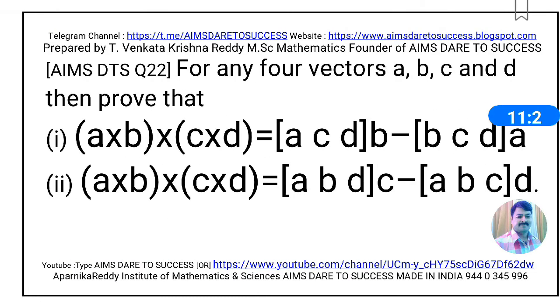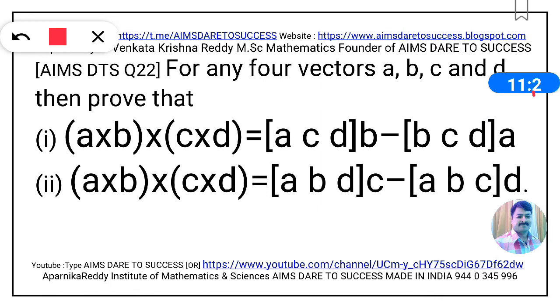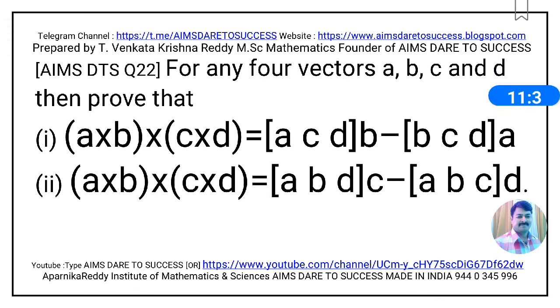Now I am moving to question number 22. Question number 22 is, for any four vectors a, b, c and d, prove that, first one, (a cross b) cross (c cross d) is equal to [a c d] into b minus [b c d] into a. Second one, (a cross b) cross (c cross d) is equal to [a b d] into c minus [a b c] into d. This question is from product of vectors.